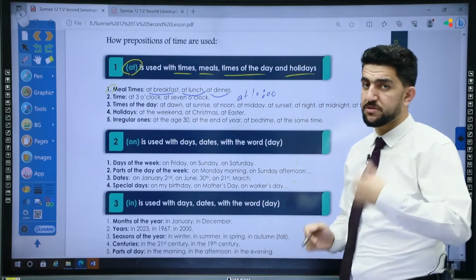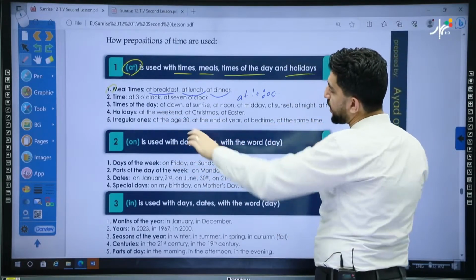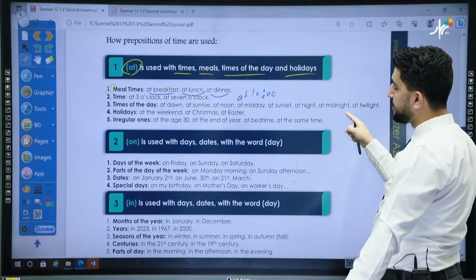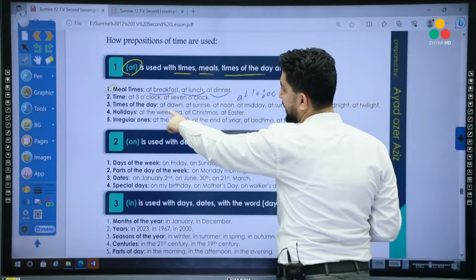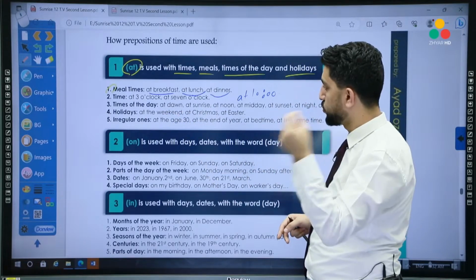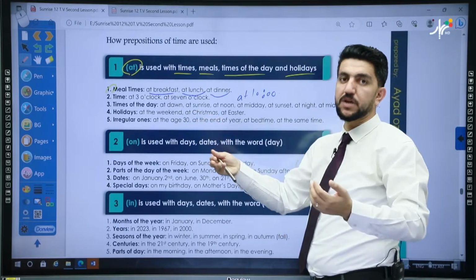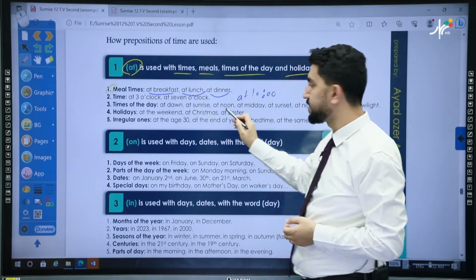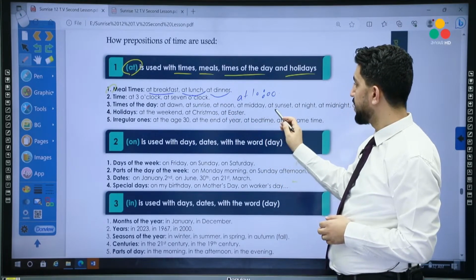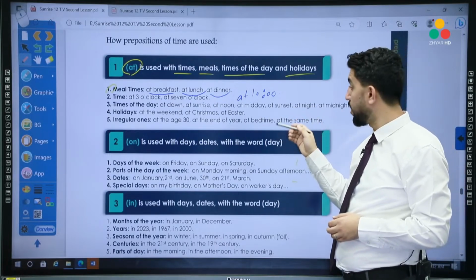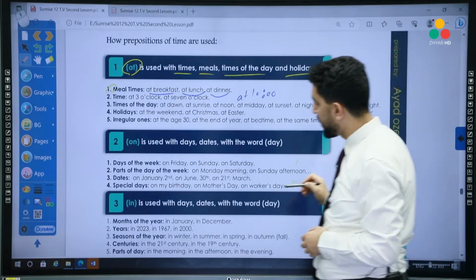We can also use at with times of the day. If you start from morning until twilight or until midnight, from morning at 5 or 6 a.m., it's at dawn. We say at dawn during Fajr prayer. Then the sun rises, we say at sunrise. Then at noon, then at midday, which is the middle of the day, and then at sunset when the sun sets and it gets dark, and then at night, and then at midnight, and also at twilight.